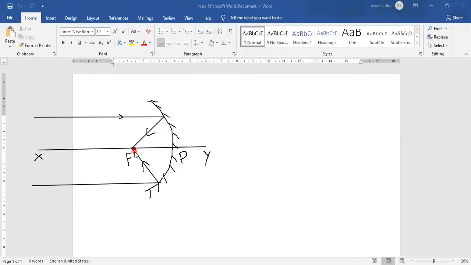Understood? And what type of mirror is it? It is a concave mirror. So this is the first rule for the concave mirror.